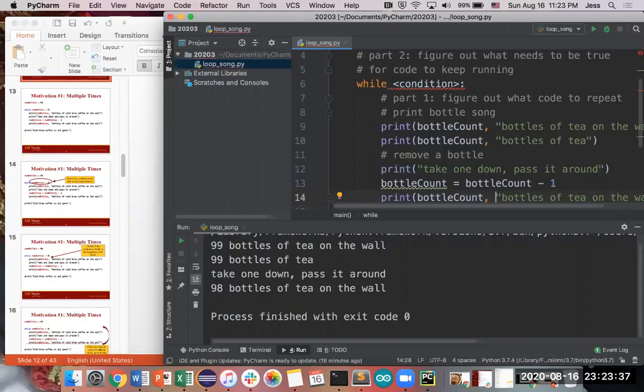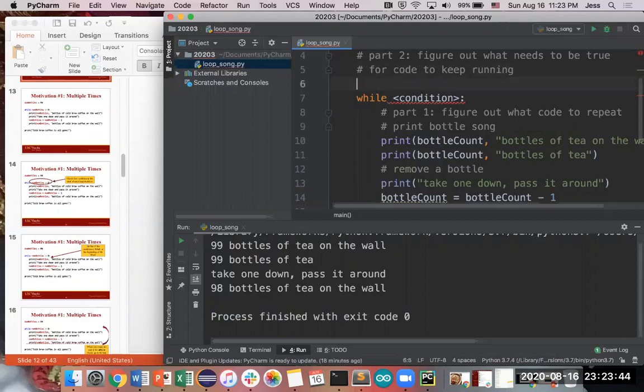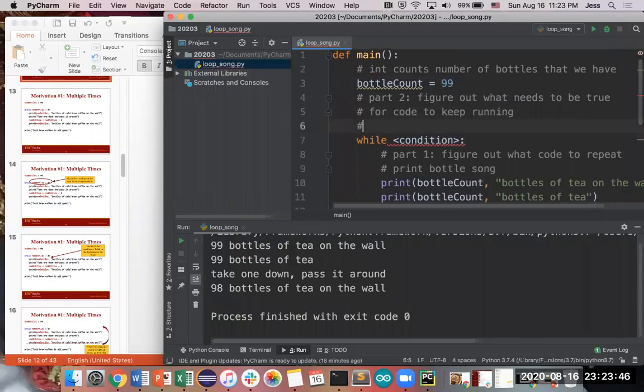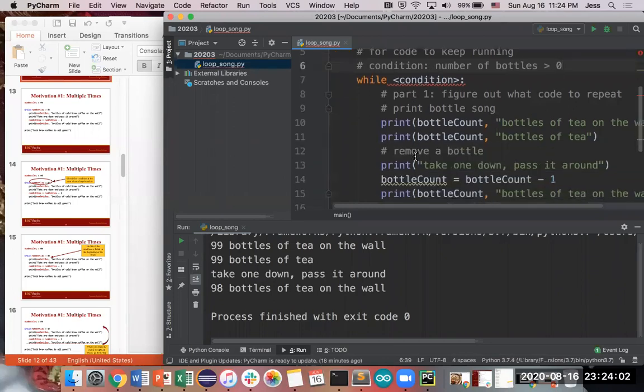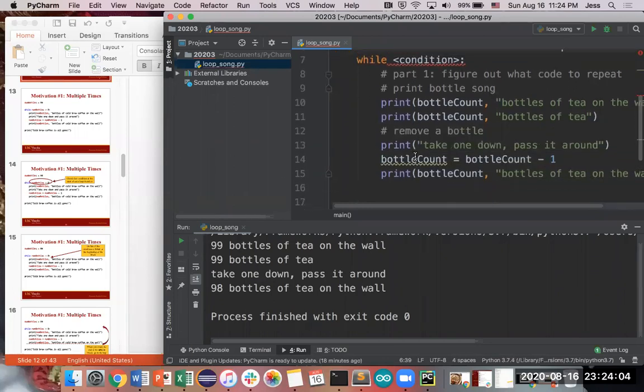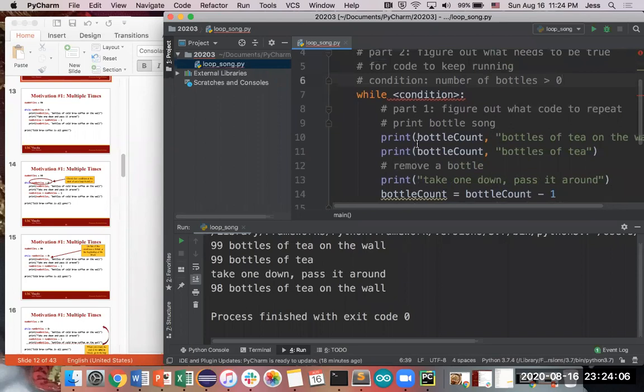Now we need to actually use that bottle count to help us form the condition, because the condition in which our code needs to keep running is we still have bottles of tea. So the condition is number of bottles is greater than 0, because if you don't have any more bottles on the wall, you can't take any bottles down from the wall. So our condition is we want to keep printing this song over and over and over again while we have greater than 0 bottles.